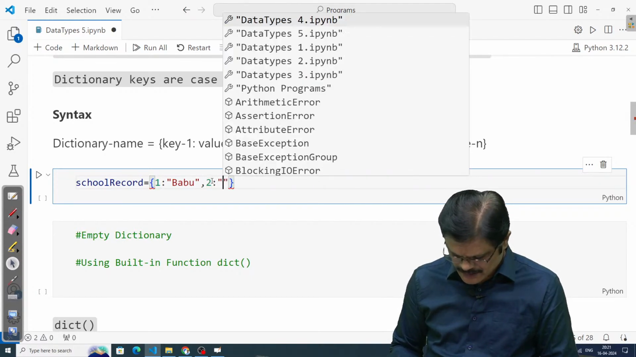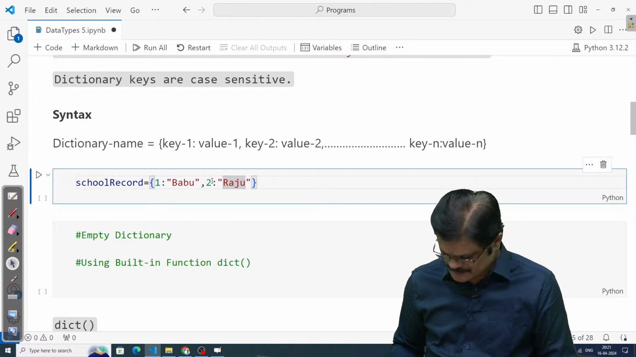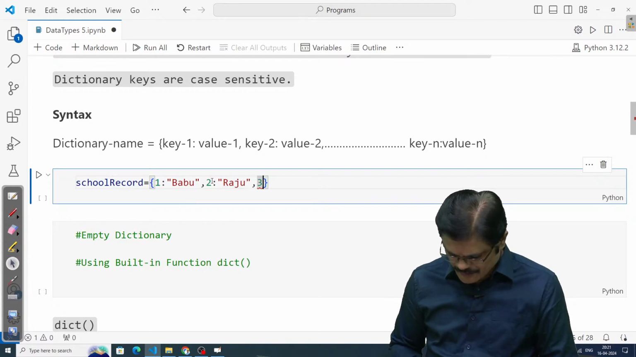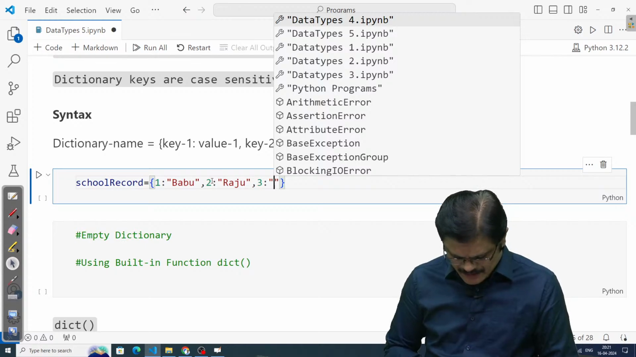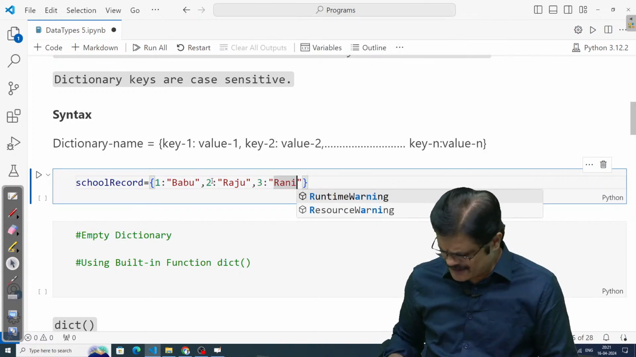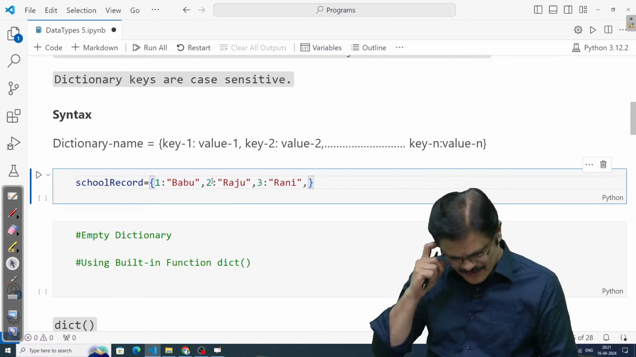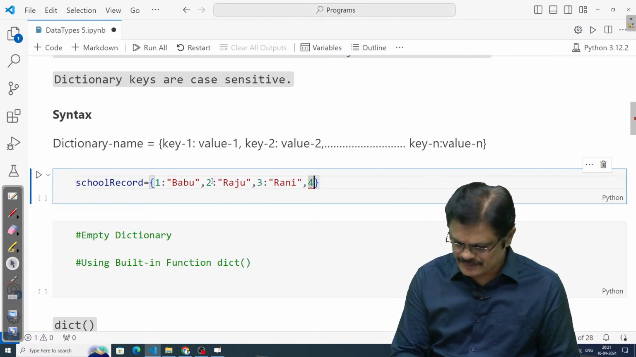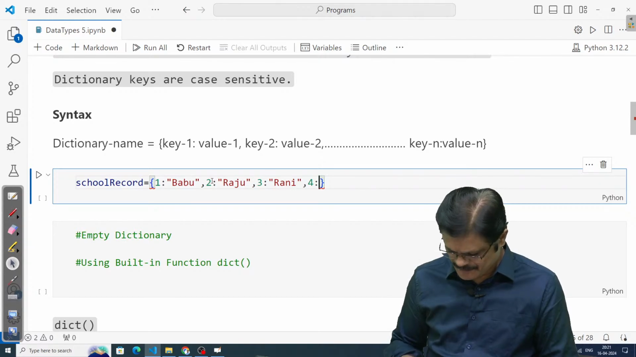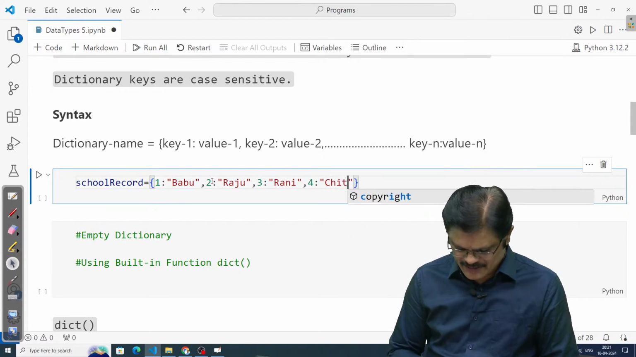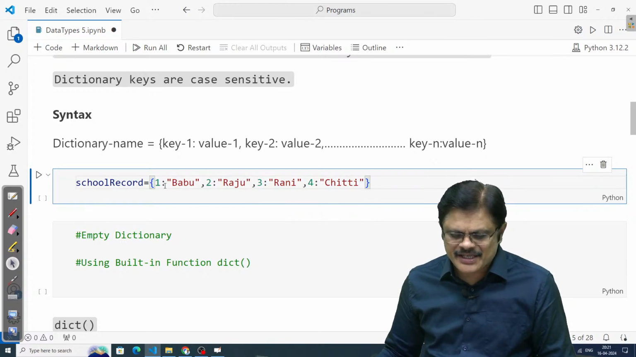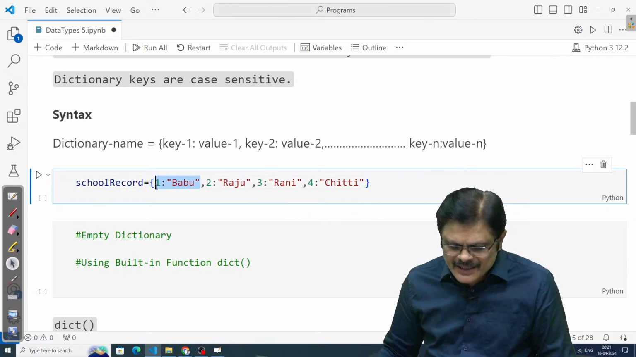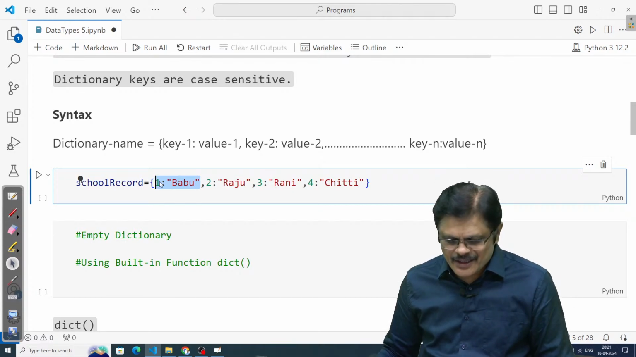2, let us say Raju, 3, Rani. You can write different names, sir, no problem. Chitti, any names you can write. So this is your dictionary. This is how we create it. Here this is one item, a key value pair. This is the key and this is the value.